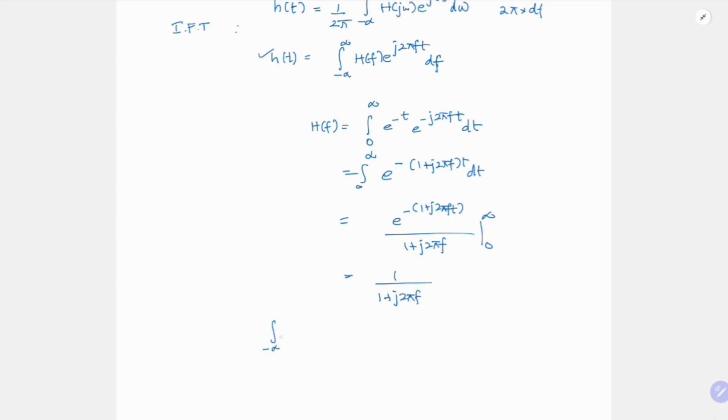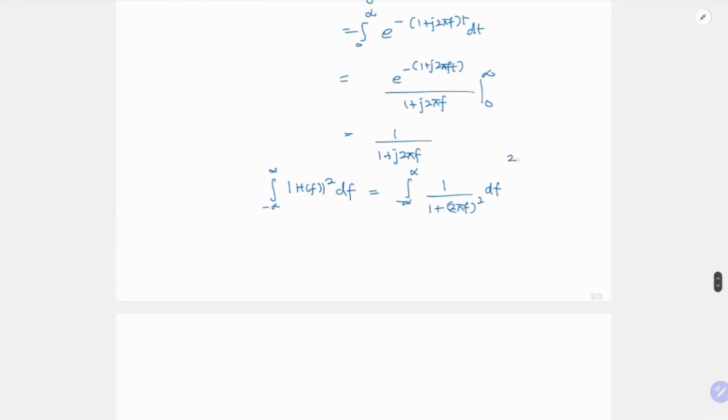Now we need to find integral minus infinity to infinity mod H of f whole square df. So this is nothing but 1 by modulus of this squared, which is 1 plus (2 pi f) whole square, df. So if I put a substitution of variables, 2 pi f equal to some, let's say, x or omega, whatever. So what will you get? Your df will become dx by 2 pi. So 1 by 2 pi, integral limits will be the same. So it will be 1 by 1 plus x square into dx.